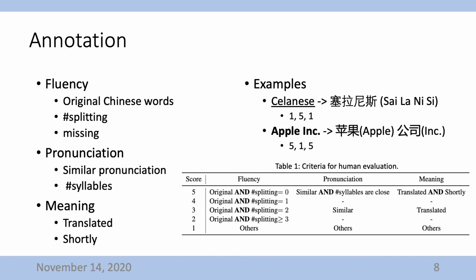Table 1 shows how we evaluate company name translations with respect to the fluency dimension. Original indicates that there is at least one original Chinese word or phrase in the Chinese NE. With respect to the meaning dimension, Shortly denotes that the number of Hanzi is equal to or less than 4.